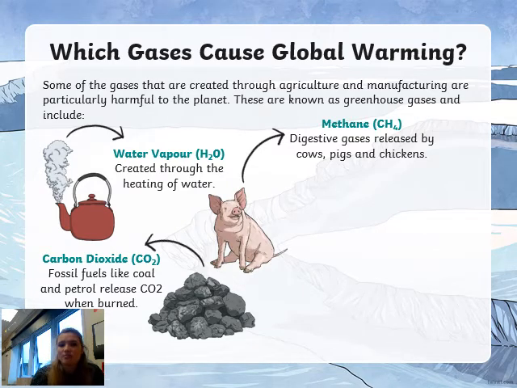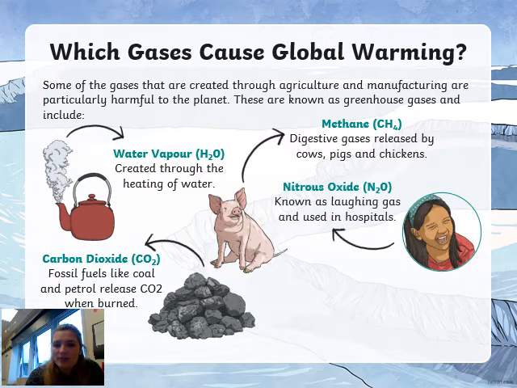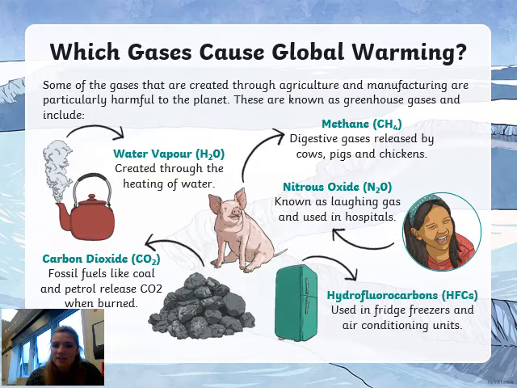Then we have methane, which is released by things like cattle, animals, even humans, through their digestive systems, when they release gases out, for example cows, pigs and chickens. We also have something called nitrous oxide, which is also known as laughing gas. This is used a lot in hospitals for medicines and to help with pain medication, so that's another type of gas. And then finally we have hydrofluorocarbons, which are in a fridge, and that's used to keep the air really cold to keep your food at a good temperature.